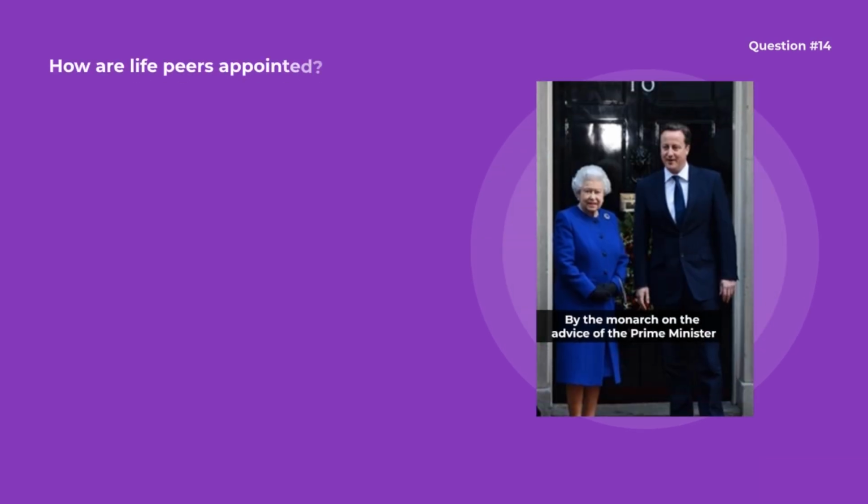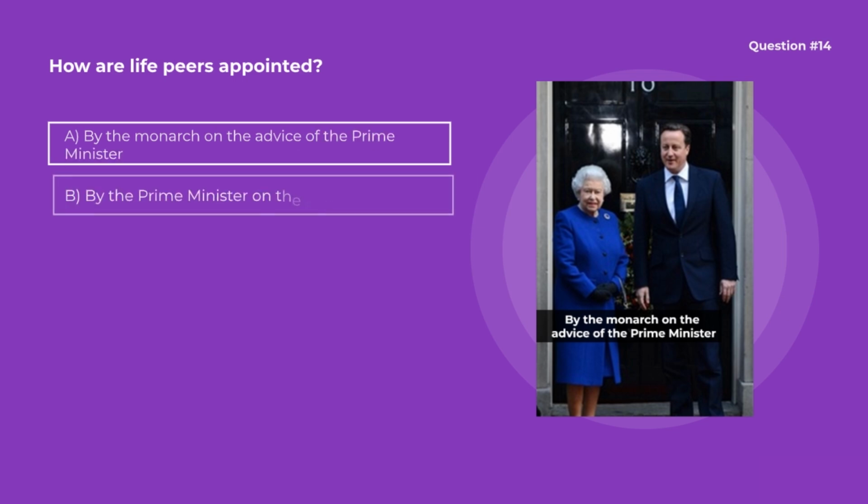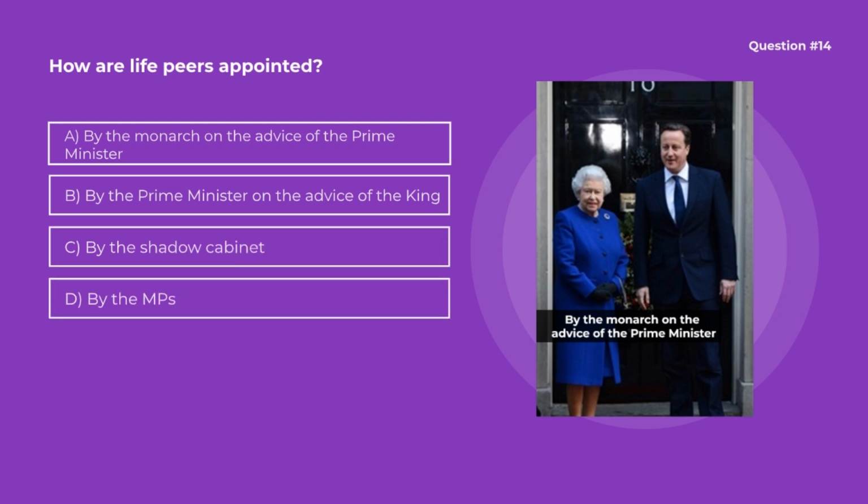Question number 14. How are life peers appointed? Options are A. By the monarch on the advice of the Prime Minister. B. By the Prime Minister on the advice of the King. C. By the Shadow Cabinet. D. By the MPs. Correct option is A. By the monarch on the advice of the Prime Minister. Life peers are appointed by the monarch on the advice of the Prime Minister.